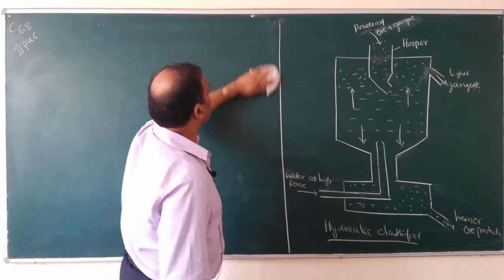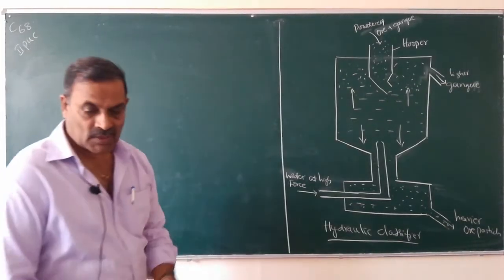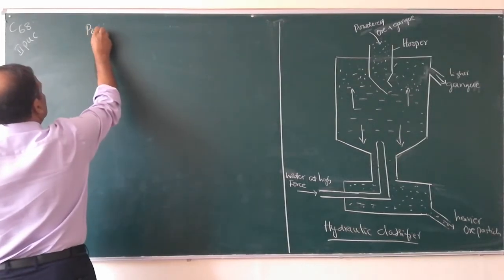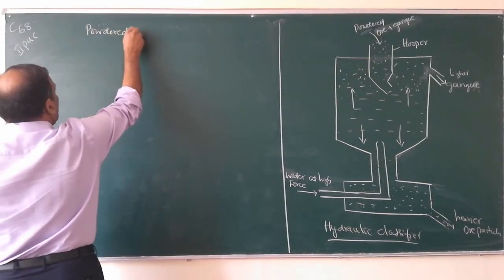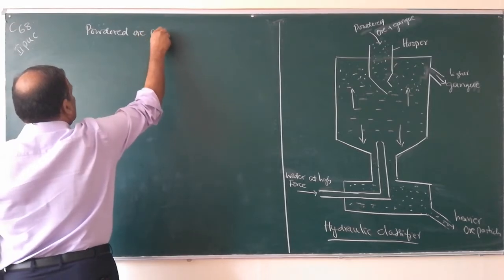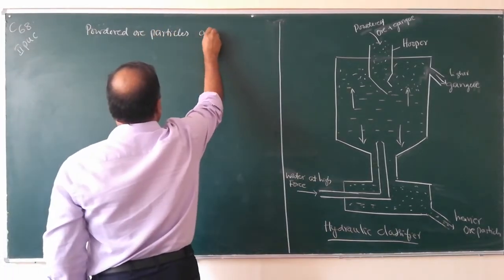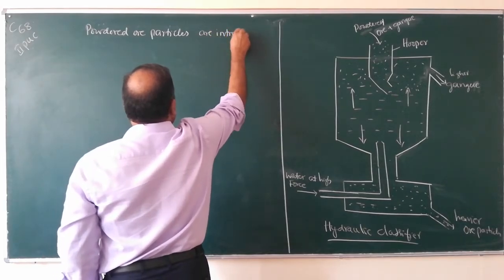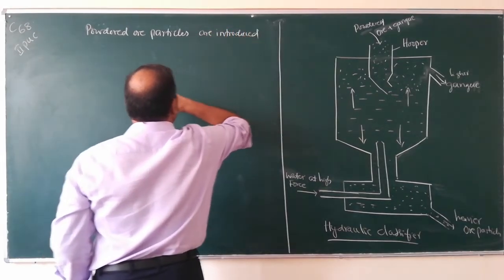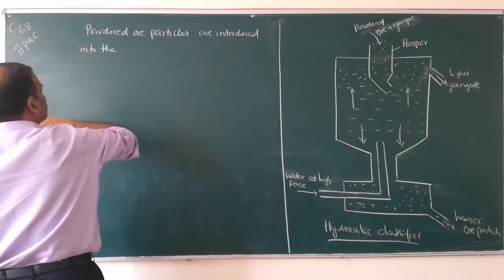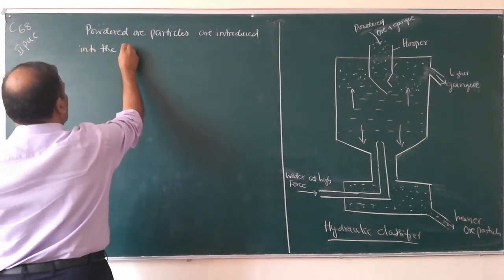Write down. Powdered ore particles are introduced into the classifier.